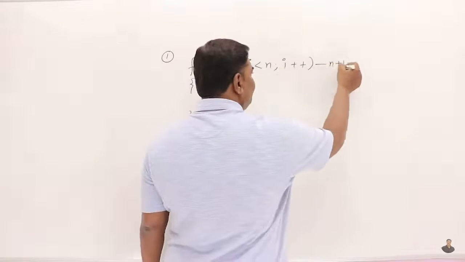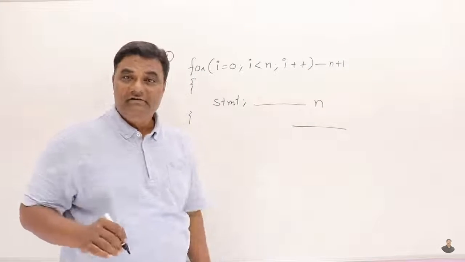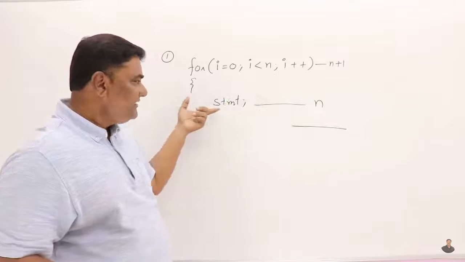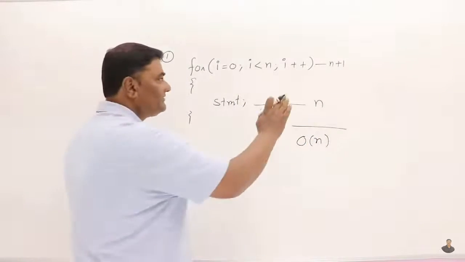We know that this will execute for n plus 1 times and this will execute for n times. We don't want this time because anyway when we are writing order of, we are writing the degree. So this will not affect the degree at all. You just need to know how many times the statement is executing. So that's it. This is order of n. You can skip this one.